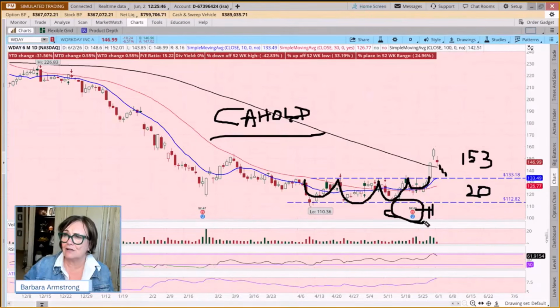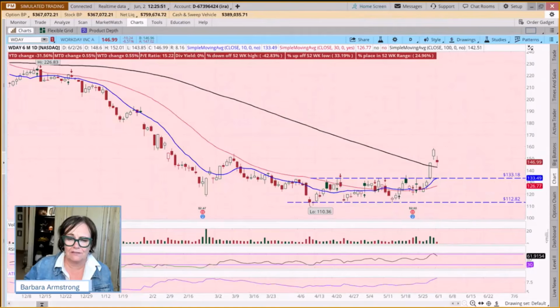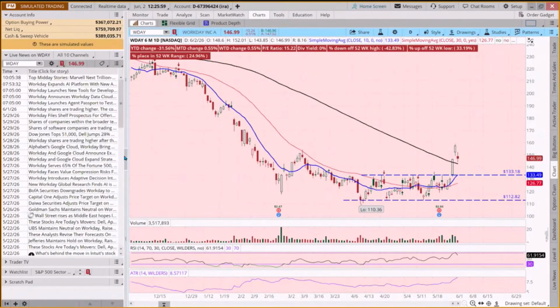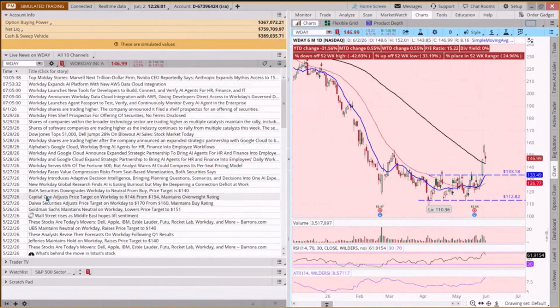And we recently had earnings on this too. A quick and easy way to look at the earnings results might be to come over to your gadgets, and I tend to have live news up and I link it to the chart. So then you could come down here and say, well, how are these guys rating this stock? UBS raised the price target to 140. It's already at 146. Jefferies raised their price target to 140. Goldman Sachs to 151. Daiwa to 170.